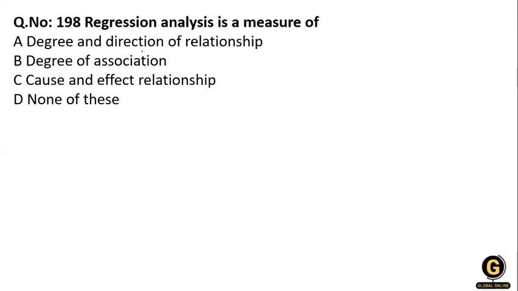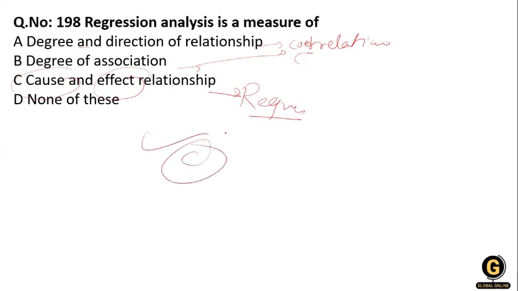The degree of relationship is shown in the correlation coefficient. Degree of association can also be shown in correlation, but there is no cause and effect relationship in correlation, while there is a cause and effect relationship in regression. So option C is correct.